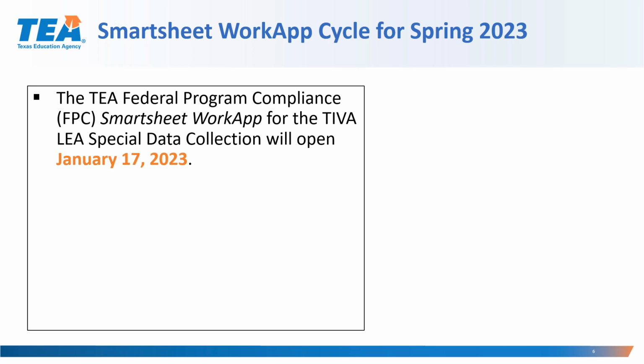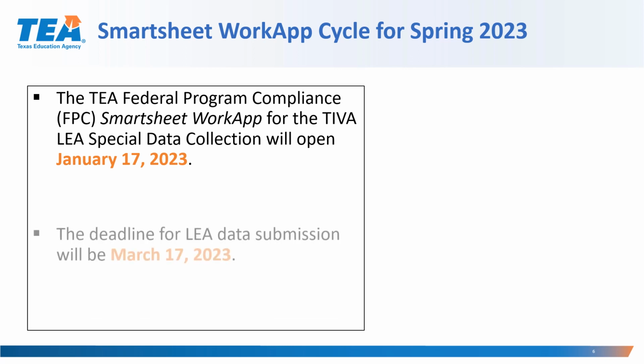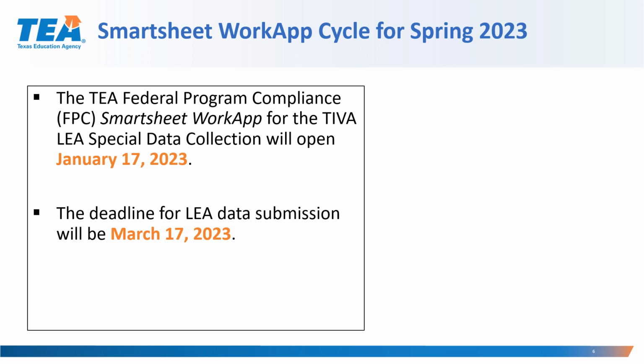LEAs that received a Title IV Part A allocation for 22-23 are required to report in the Smartsheet app January 17th through March 17th. The information requested for submission during the special data collection process may not include all forms of documentation that are required to be maintained locally. If eligible LEAs do not submit the required information by the deadline, LEAs will be non-compliant and may be referred to the TEA Compliance Officer and/or the Federal Fiscal Monitoring Division for further review.